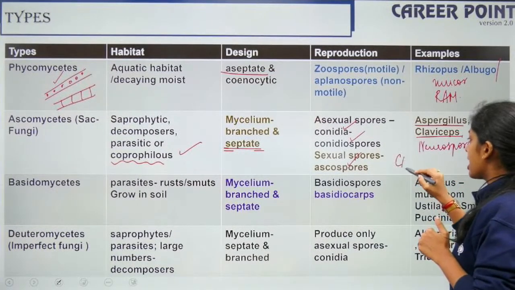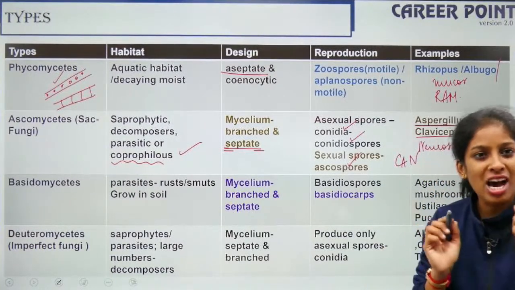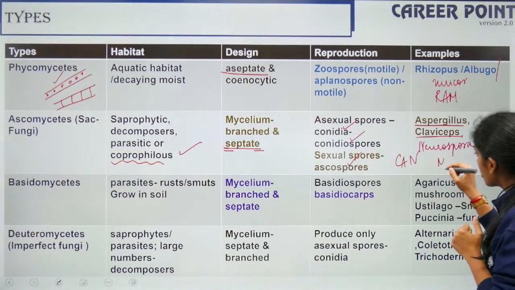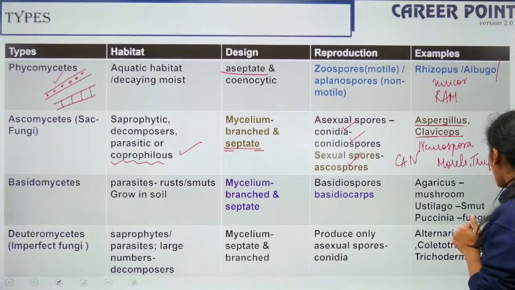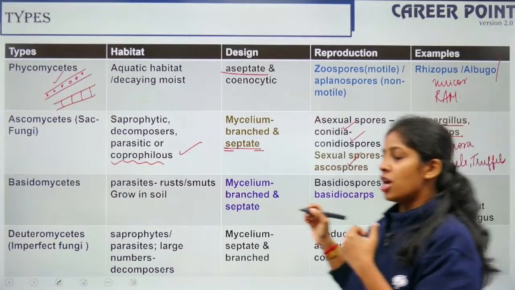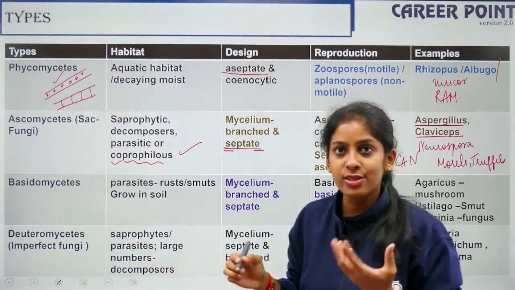So here it stands for CAN. But there are two more Ascomycetes which are edible. They are morels and truffles. So these two are edible. You can consume them. So remember truffles and morels, that is edible, right?